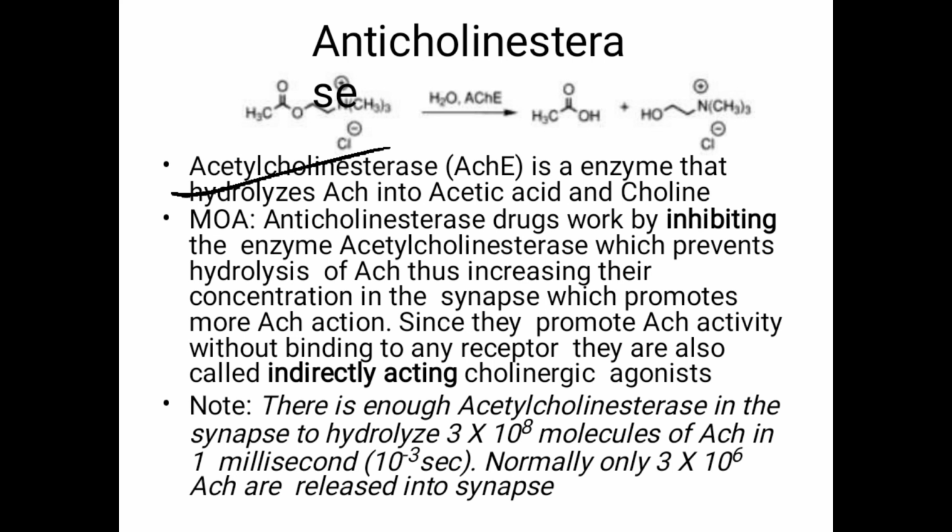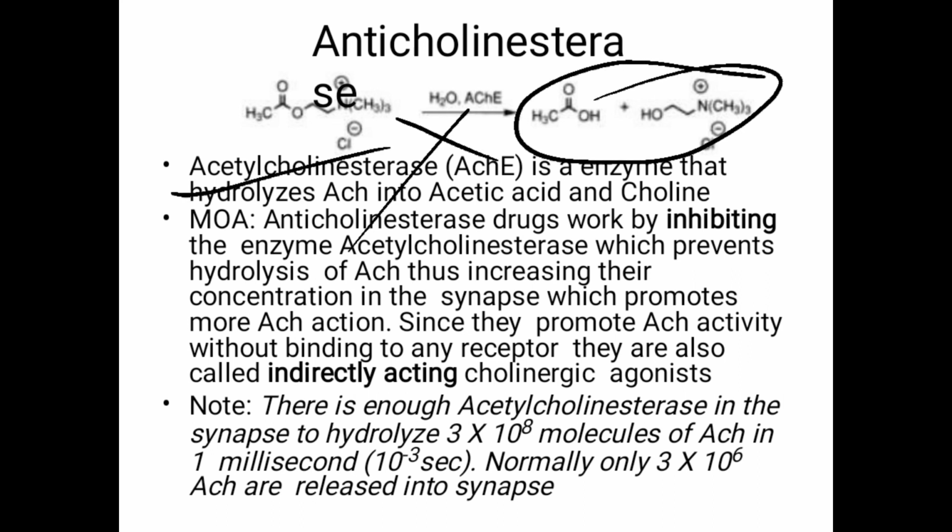If we give a drug called an acetylcholinesterase inhibitor, it inhibits the enzyme responsible for breaking down acetylcholine into the acidic and alcoholic forms, that is acetic acid and choline. These inhibitors, the anticholinesterases or cholinesterase inhibitors, block this reaction so that acetylcholine remains as it is and can perform its function.